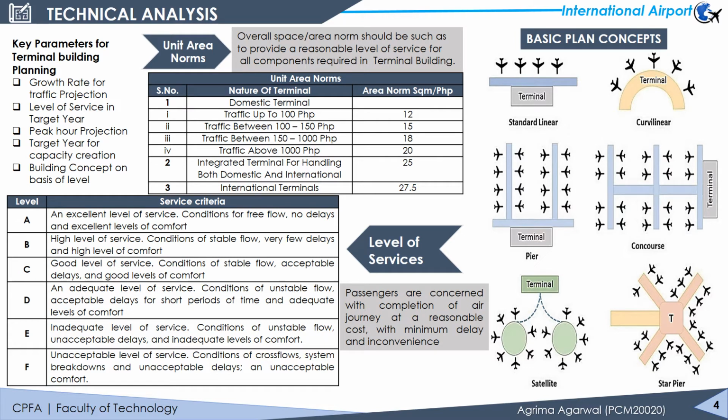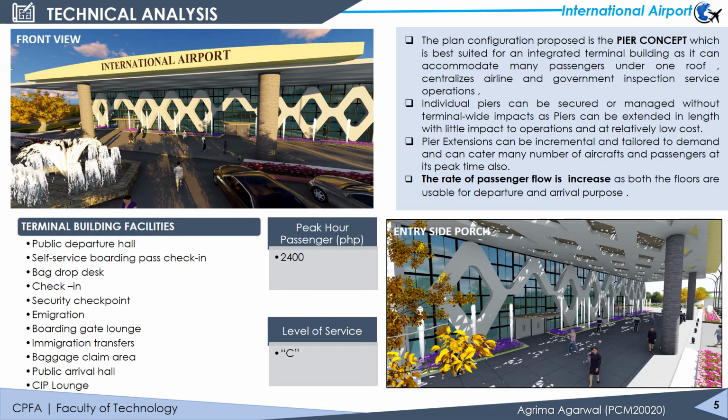According to ICAO and IATA guidelines, there are unit area norms for a domestic or integrated terminal building. The level of service is interlinked with the level of comfort of passengers and airlines concerned, with minimal operating cost and profitability. The provision of modern facilities conditions the flow of baggage and passengers. The optimum level of service is C, which is generally adopted in any terminal design, and which can later be modified to higher levels of service. According to bylaws, norms, levels of service and plan configurations, we have designed and proposed a conceptual plan of the terminal building.